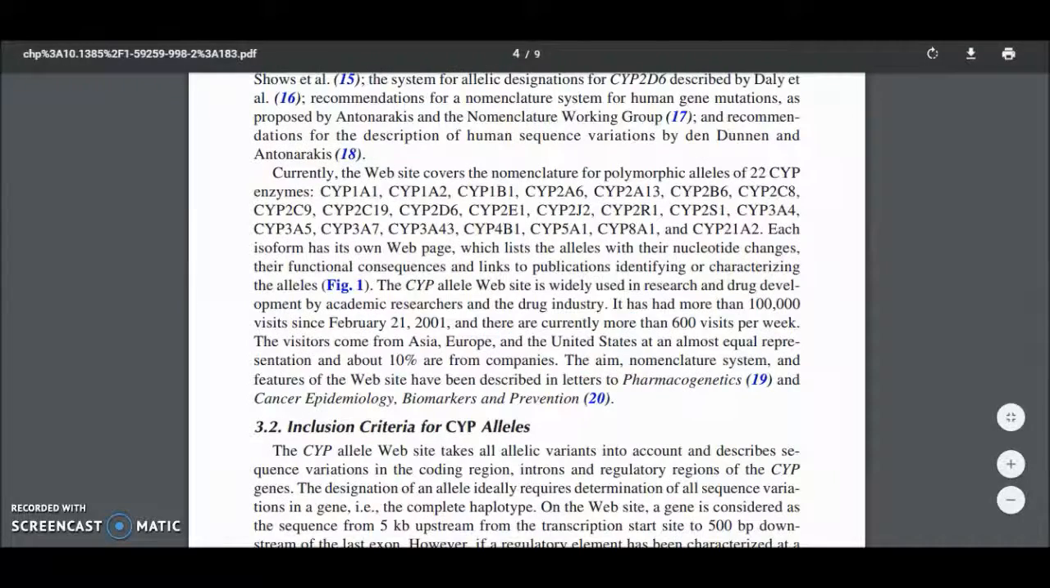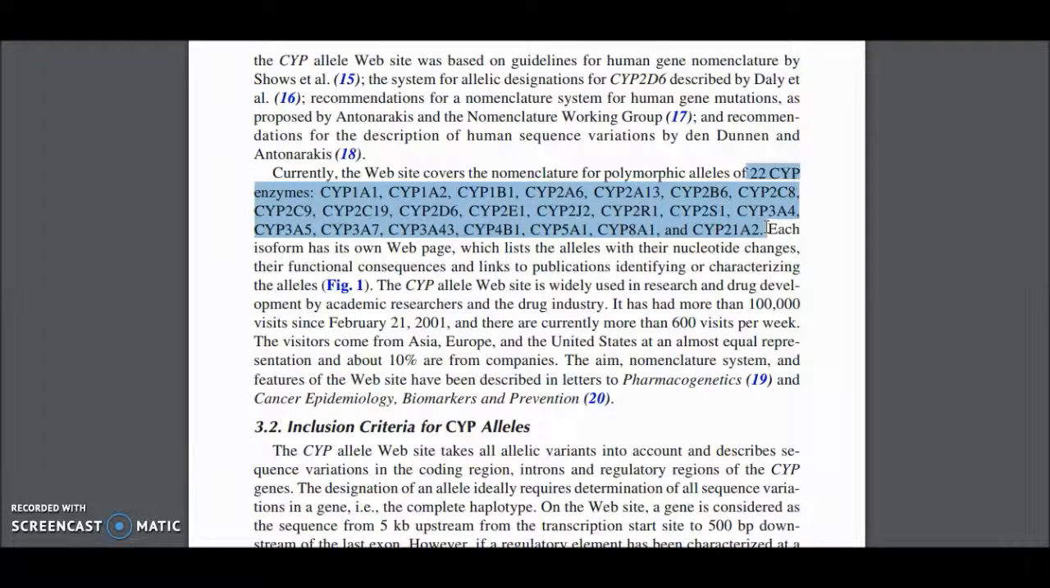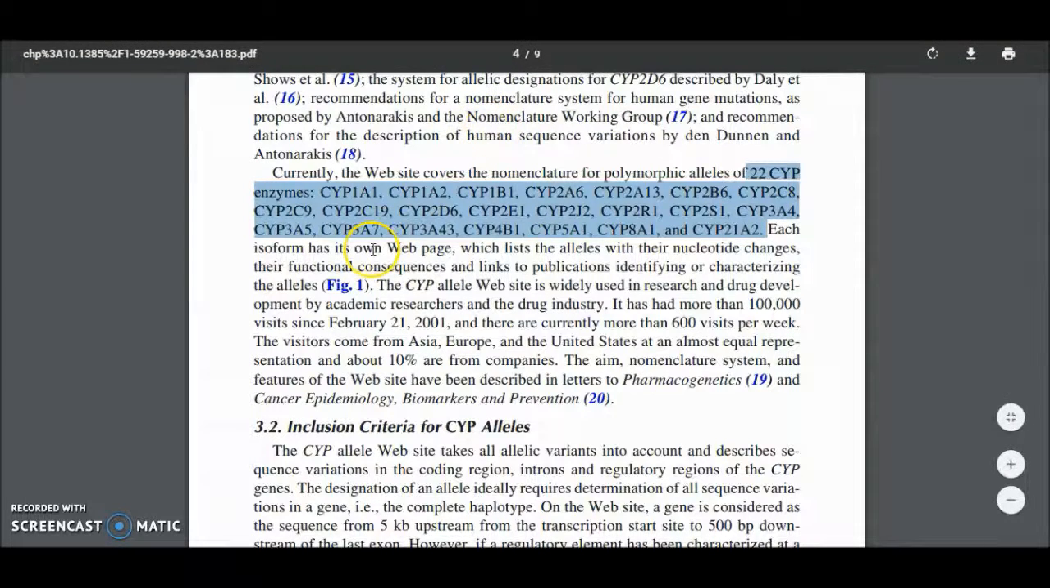The nomenclature system chosen for the CYP allele. Currently, the website covers the nomenclature for polymorphic alleles of 22 CYP enzymes, which are as highlighted. The CYP allele website is widely used in research and drug development by academic researchers and the drug industry.